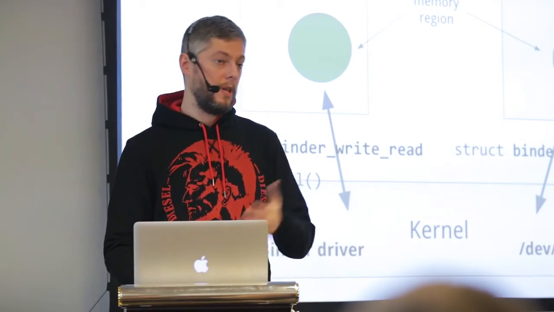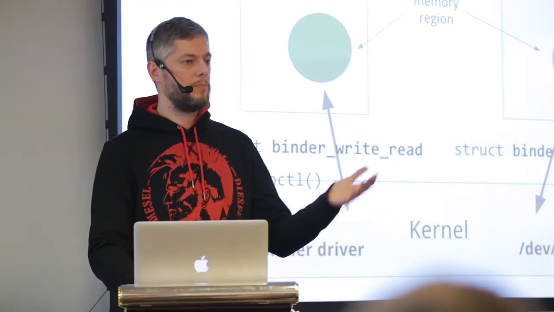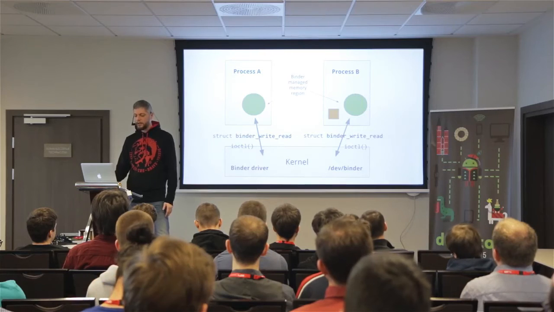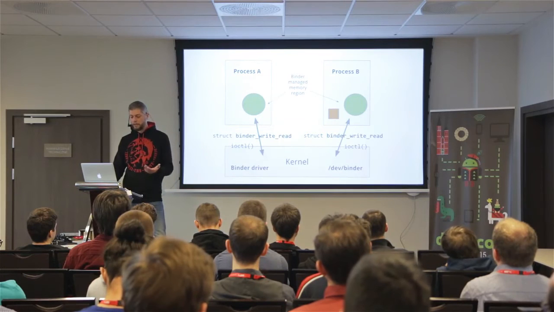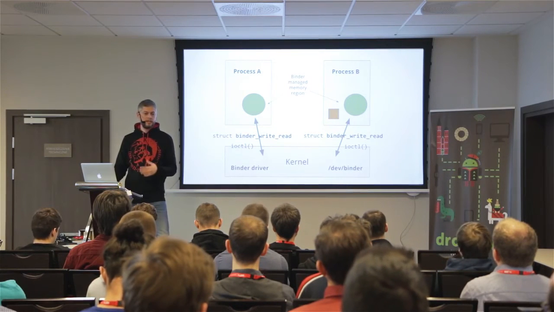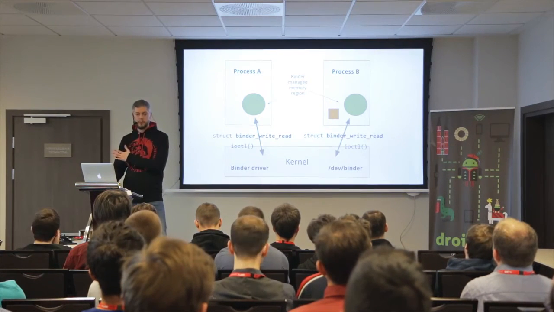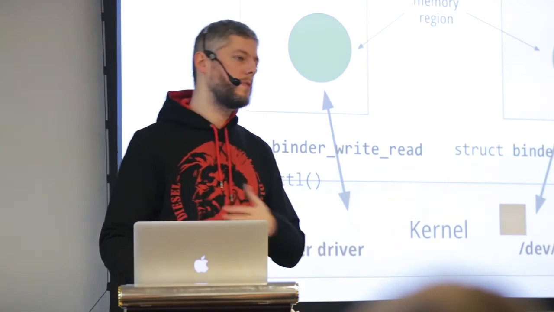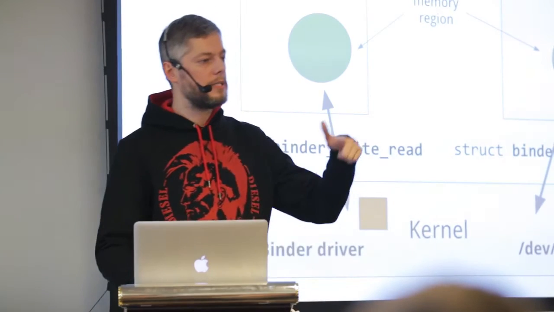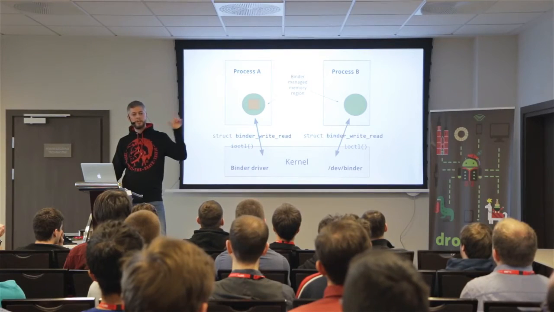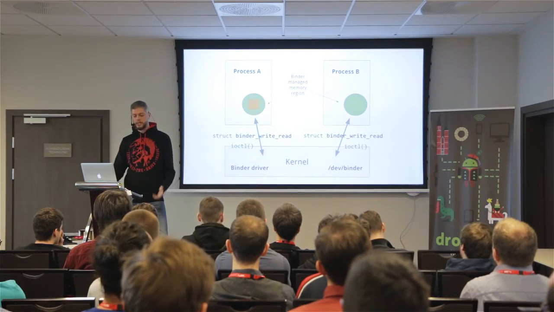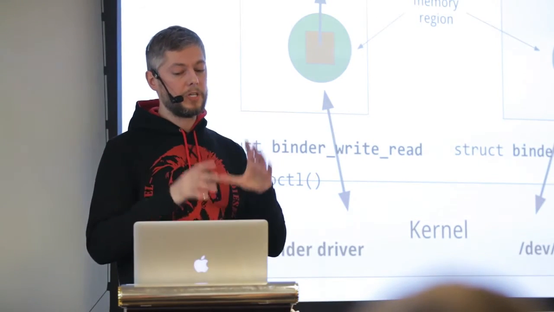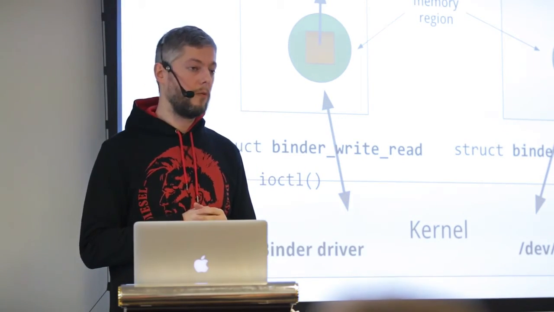So process B, let's say the server, takes the data, so reads a command that it has to execute, and prepares an answer. So how does the answer get to the other side? Very easily, the same thing. The server, process B, uses IOCTL to put the data to the kernel. The kernel moves that along to the other side and writes it to the memory region that it manages in the first process, and it's done. That's the big picture of how the binder driver works.